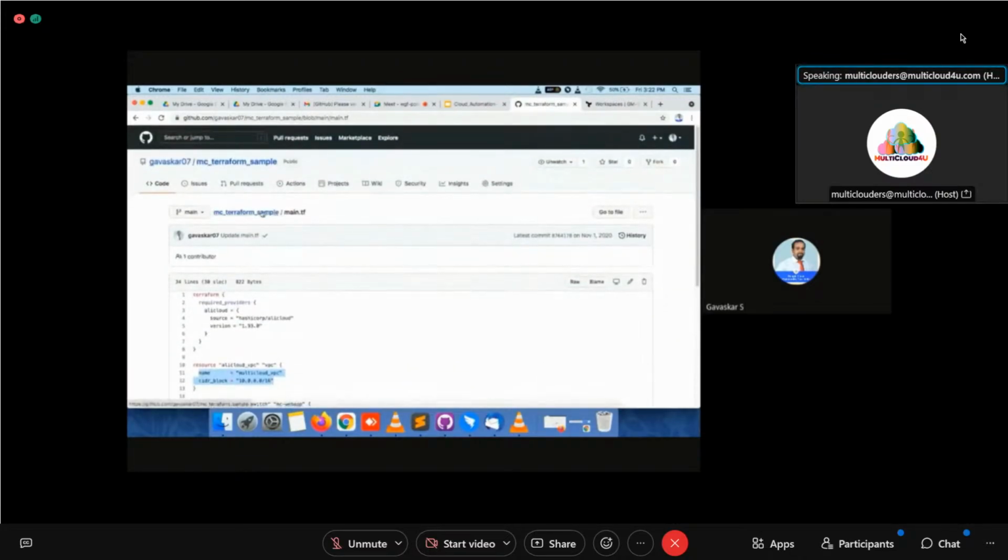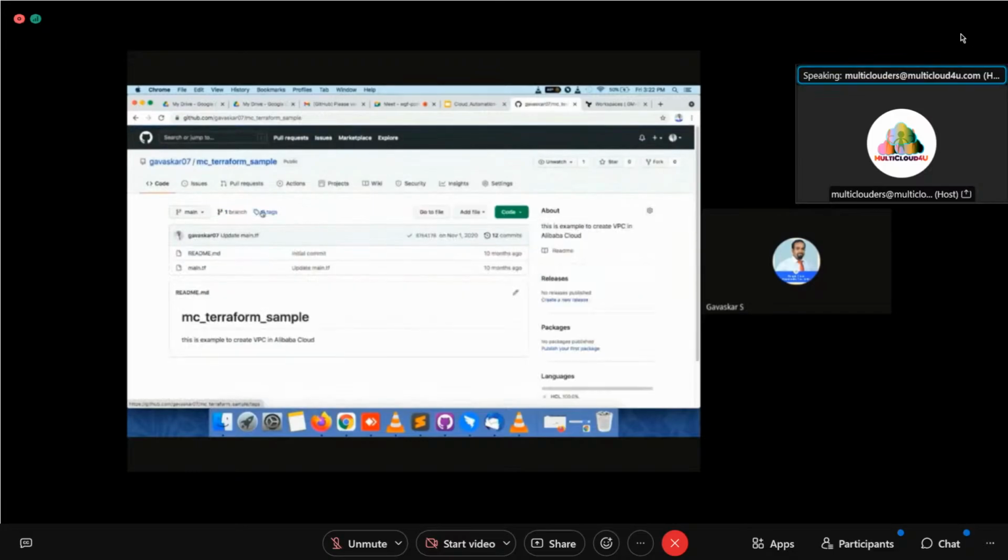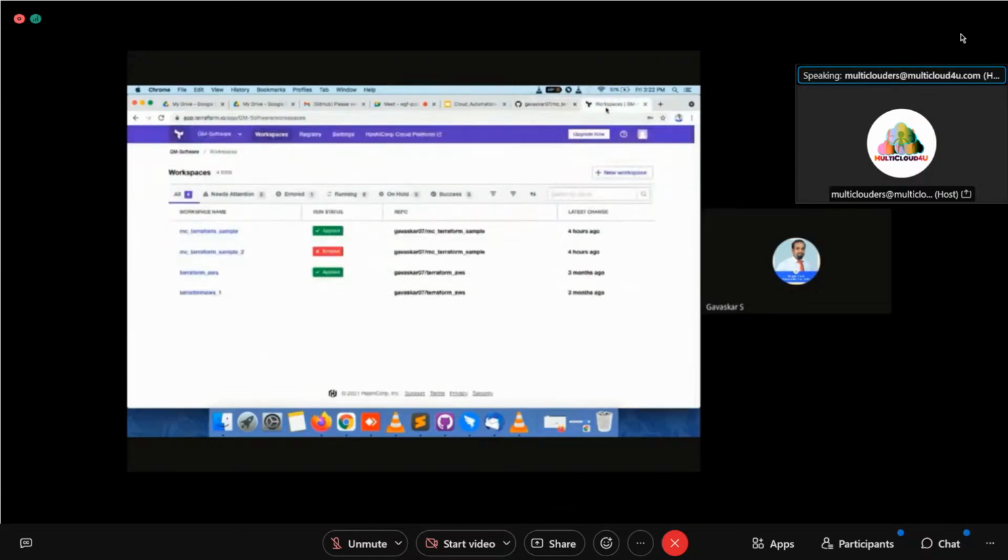I created main.tf. Now what I am going to do is link this Terraform file in Terraform Cloud. This is Terraform Cloud.